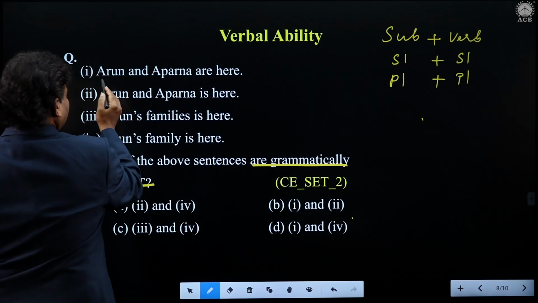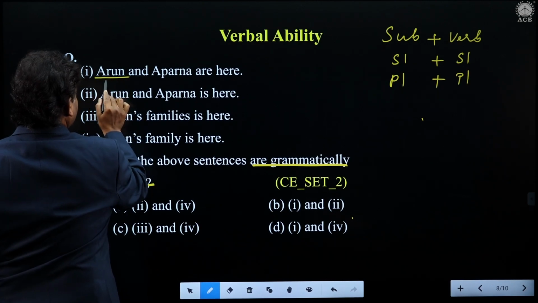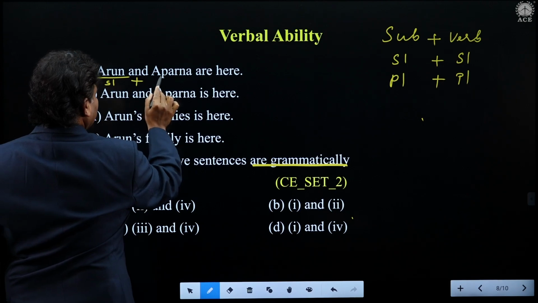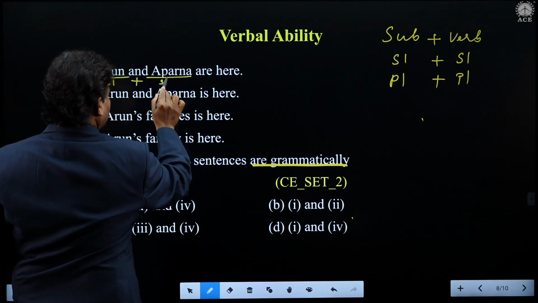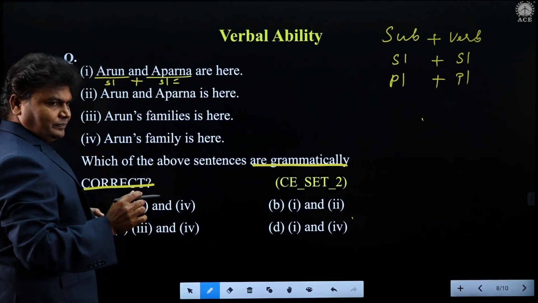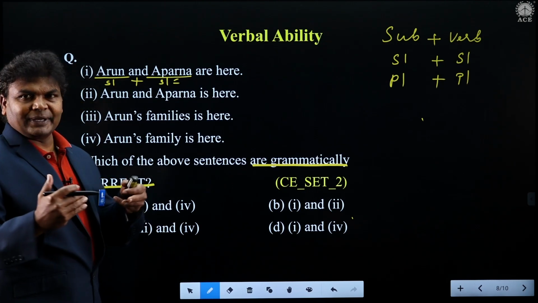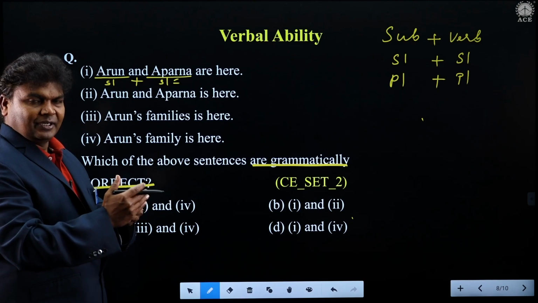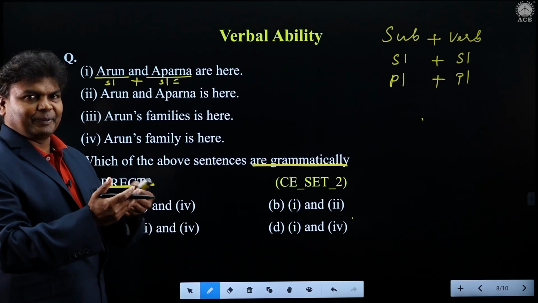You see here, we have Arun, singular, joined by 'and' Aparna, singular. Singular plus singular is equal to what? Is it going to be singular, or is it going to be plural?